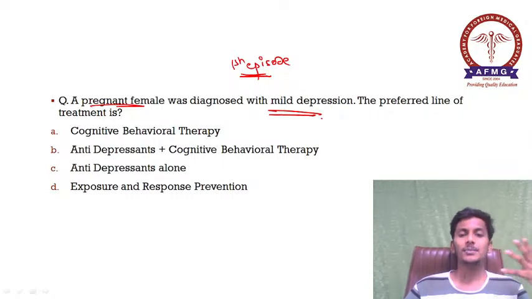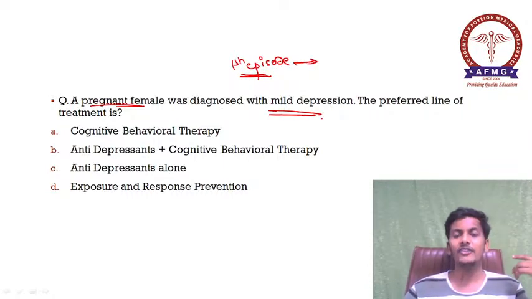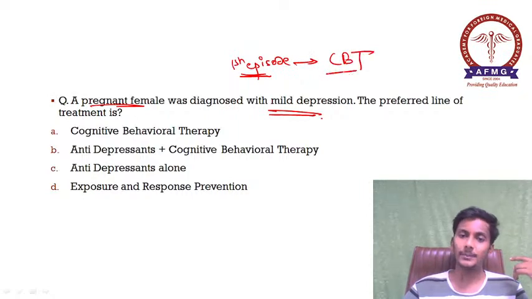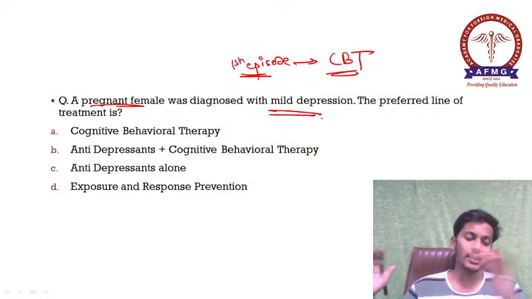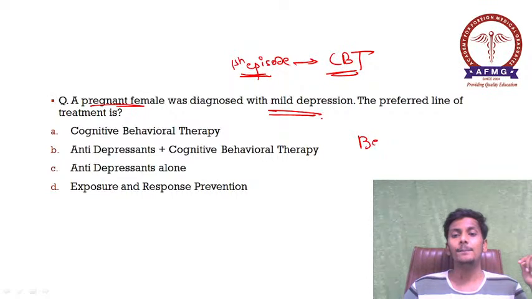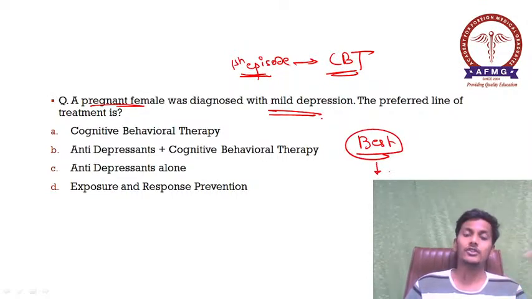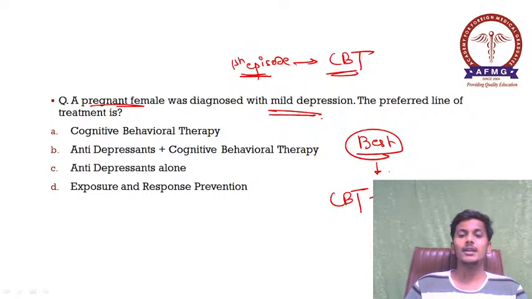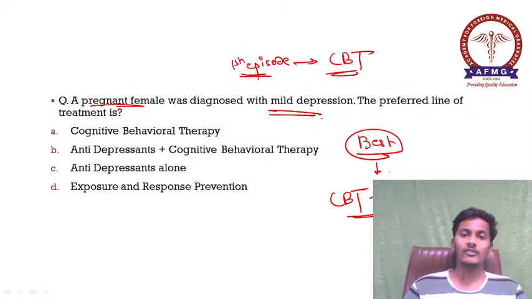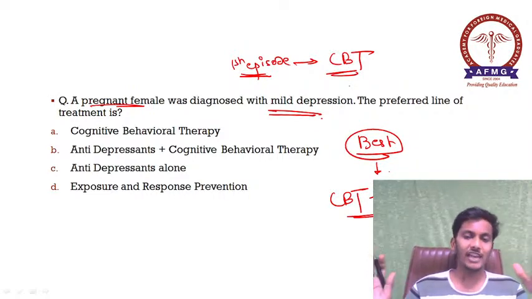So for a first episode of mild depression, normally the preferred therapy is only psychotherapy, that is cognitive behavioral therapy. Yes, if asked the best therapy, definitely it is a combination of psychotherapy, cognitive behavioral therapy, along with pharmacotherapy with antidepressants. But for the first episode, the first line management would be cognitive behavioral therapy only.